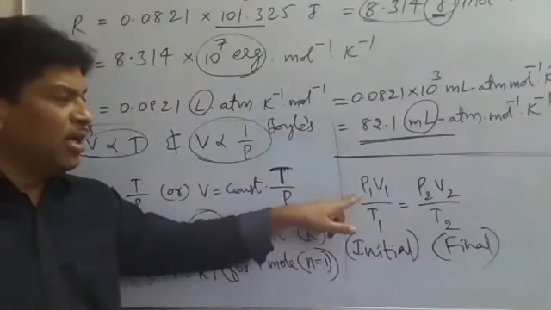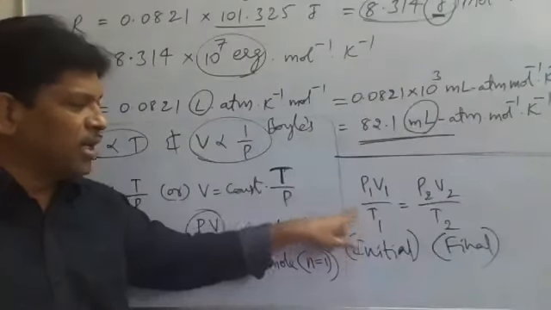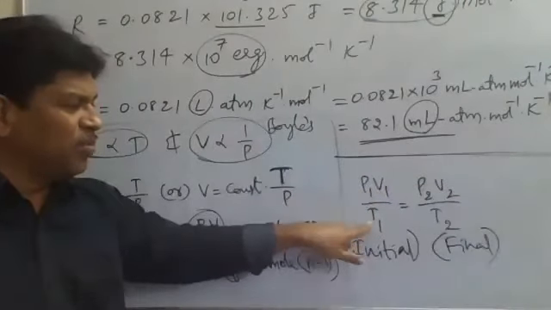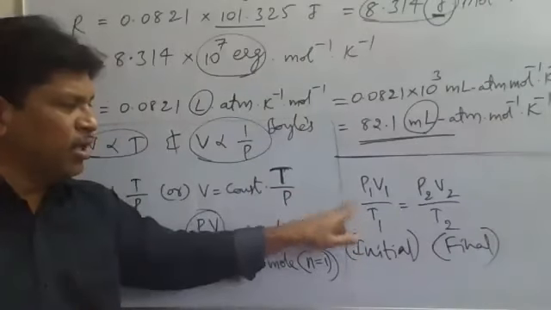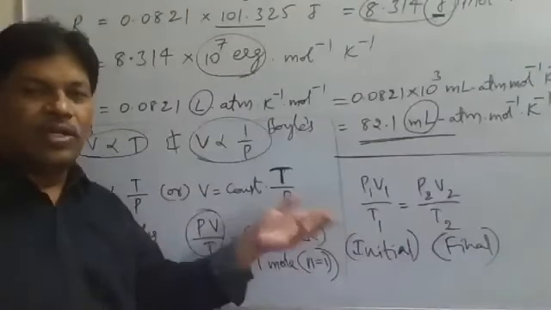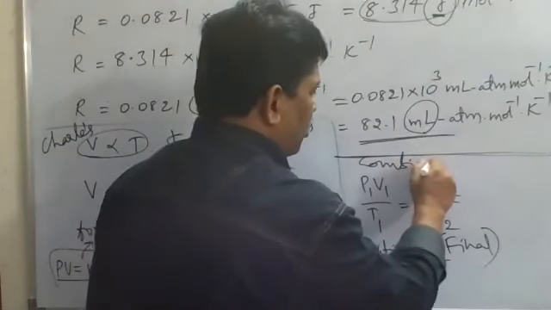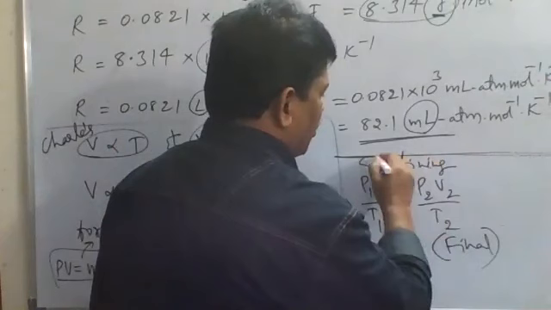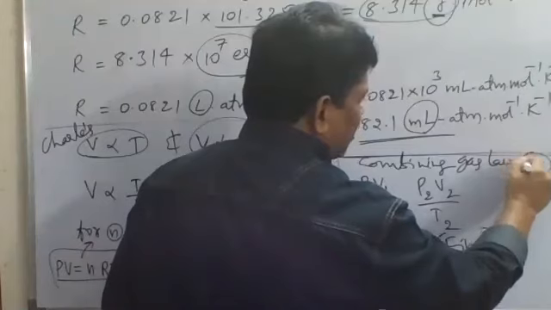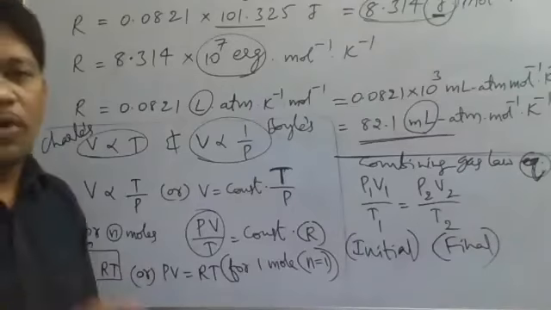What we combined here: P and V are inversely proportional, P and T are directly proportional, V and T are directly proportional. So by combining the gas laws, we got this equation. It is what we call the combining gas law equation: P1 V1 by T1 is equal to P2 V2 by T2. So this is a very important concept to understand.